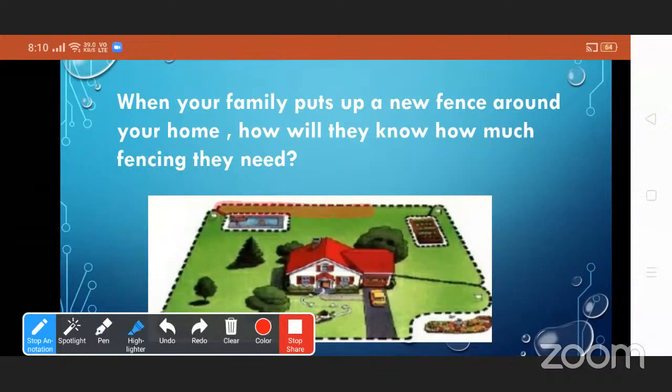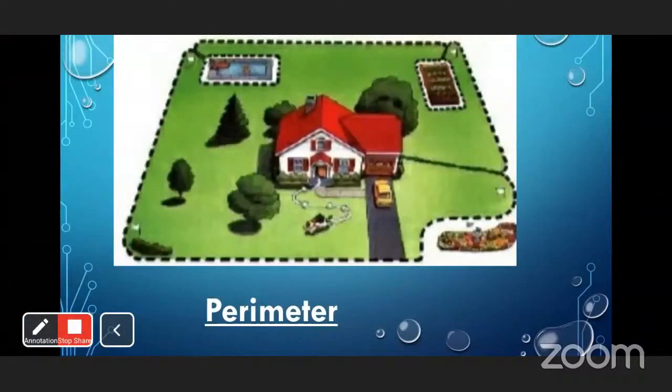Now see here, perimeter. This is the boundary of your home, so they want to fence only this. So what will they do? They add all sides of the home, of the border. So this is known as perimeter. Today's topic is perimeter.